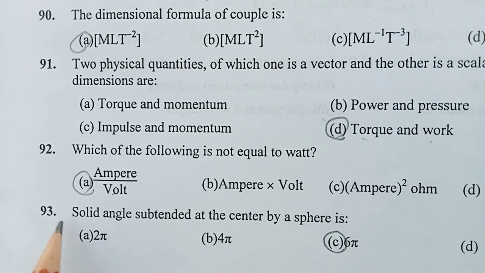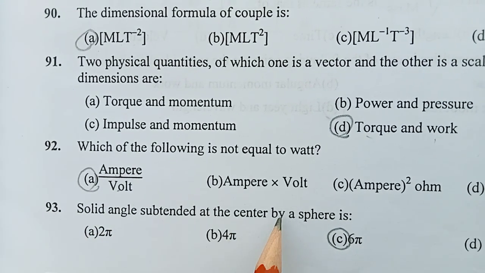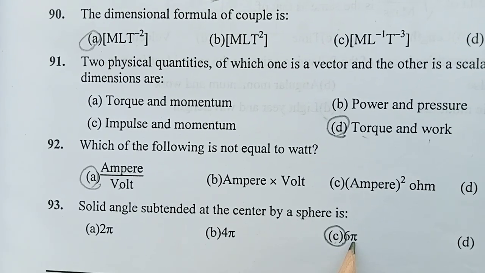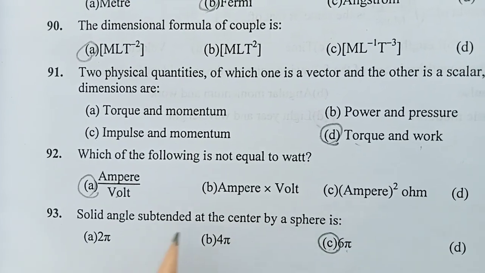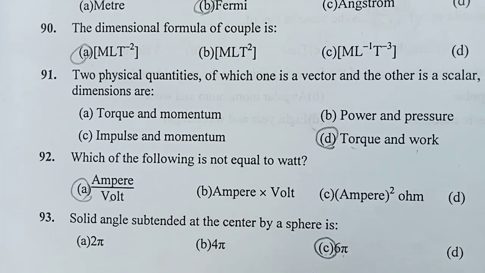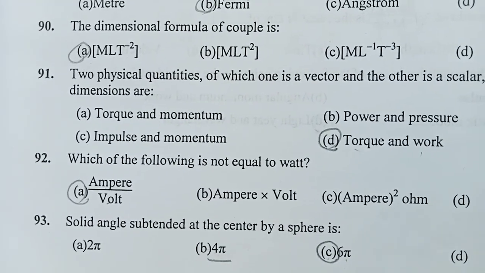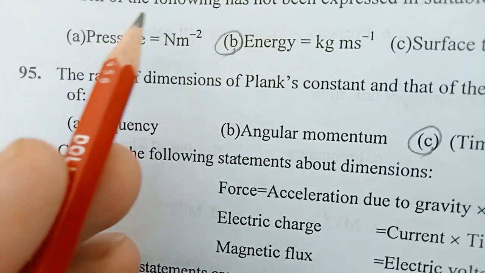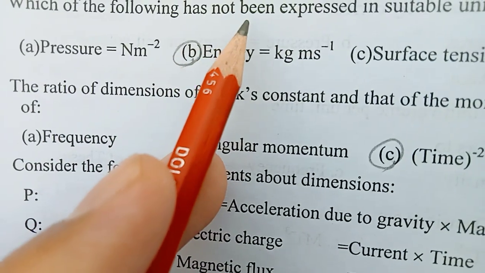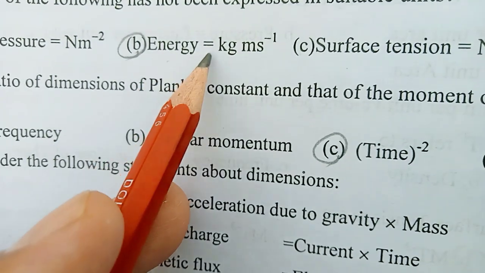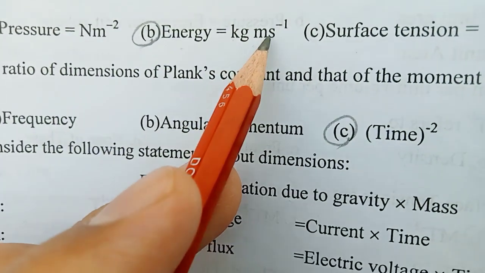Question number 93. Solid angle subtended at the center by the sphere is 6 pi. सॉरी, इसको करेक्ट कर लीजिएगा. इसका राइट आंसर आई थिंक बी है. नेक्स्ट 94 क्वेश्चन. विच ऑफ द फॉलोइंग हैज़ not been expressed in the suitable units? Right answer is energy is equal to kilogram meter per second.